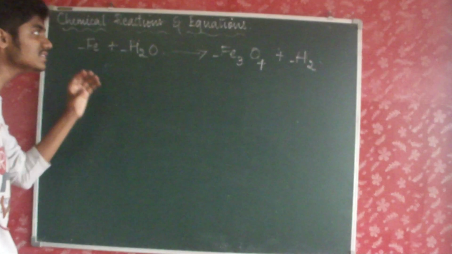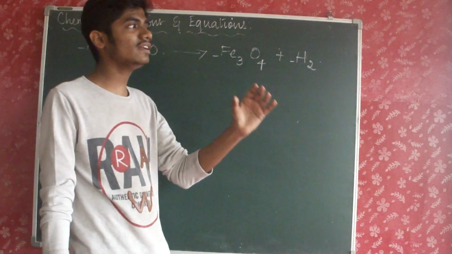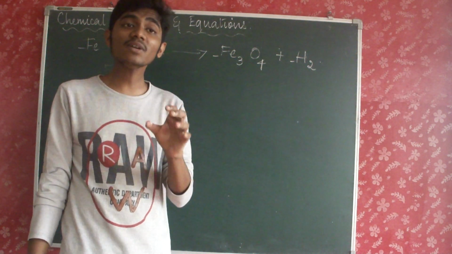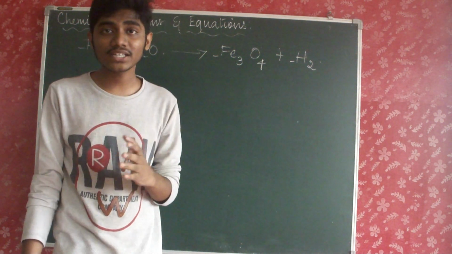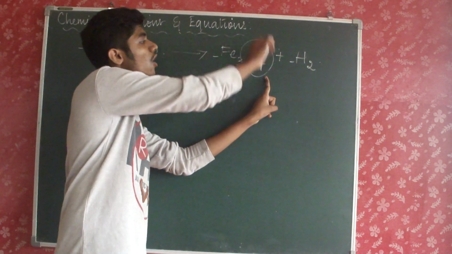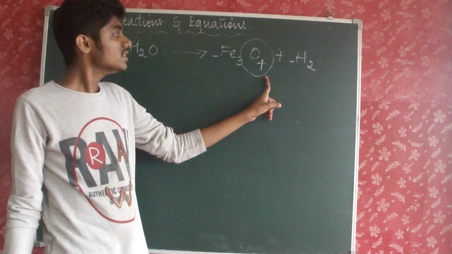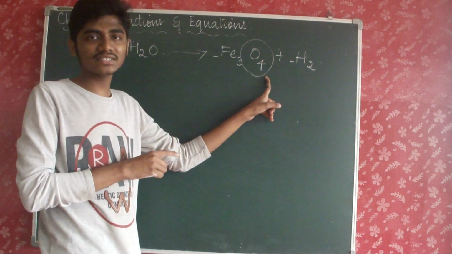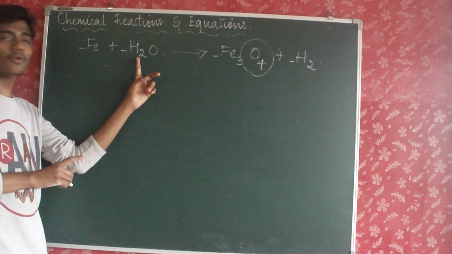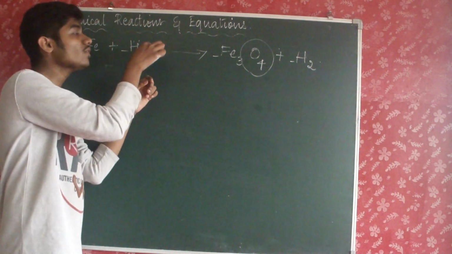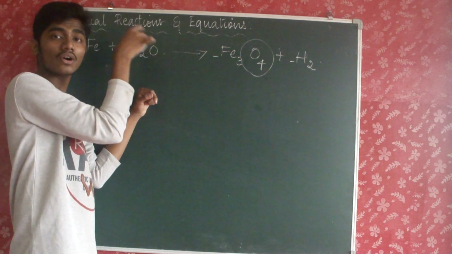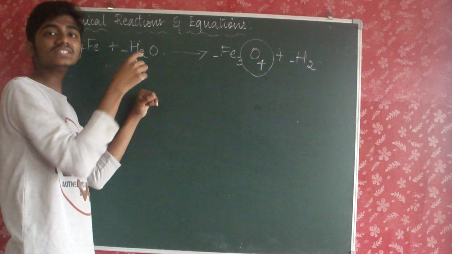The first thing you have to keep in mind is to balance the element which has the largest number of atoms. Here you can find that the largest number of atoms is possessed by oxygen, O4. Am I right? So first you have to do that balancing. Here it's O4. What about here? It's only 1. You don't mind about hydrogen. If you add 4 to oxygen, it also pertains to hydrogen, because they are both combined.